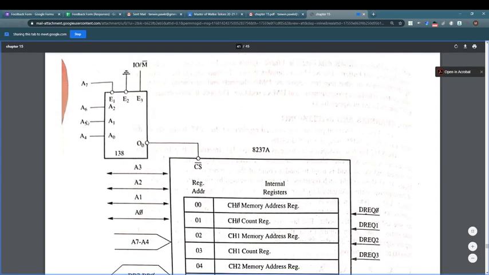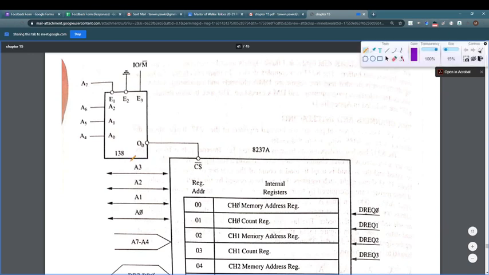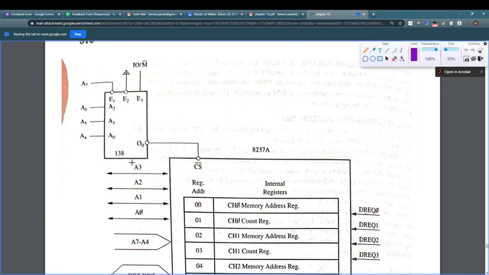Apart from this, we have A0, A2, A3, A4, A5, A6, A7. These are the lower address bus lines of the microprocessor which work for communication between the microprocessor and the 8237.